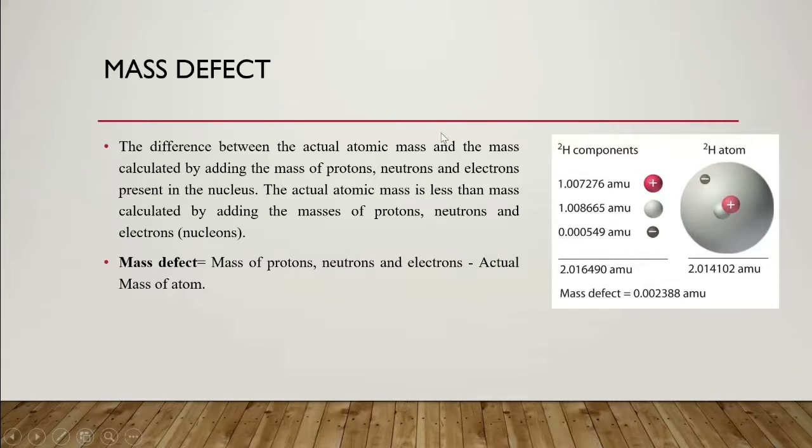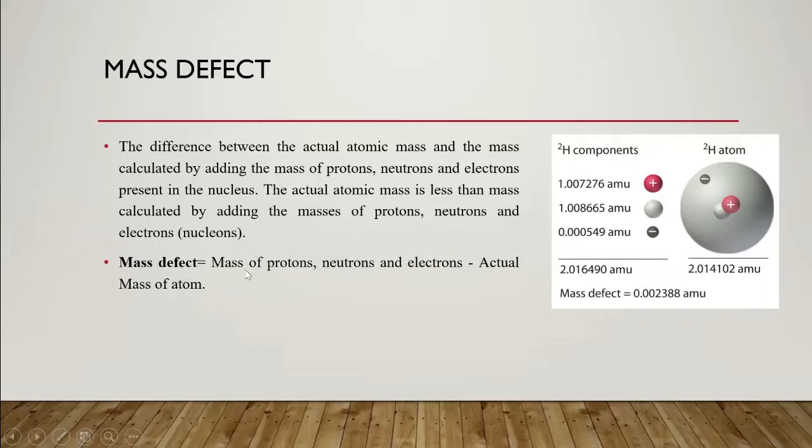If we measure the mass of an atom, then we can see that the mass of that atom is lower than the mass calculated by adding the masses of the electron, proton, and neutron.